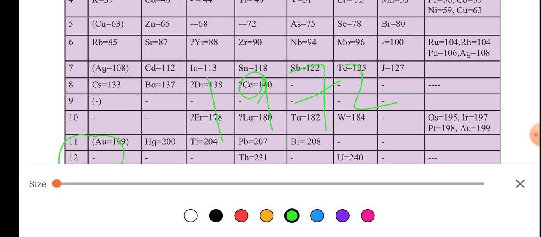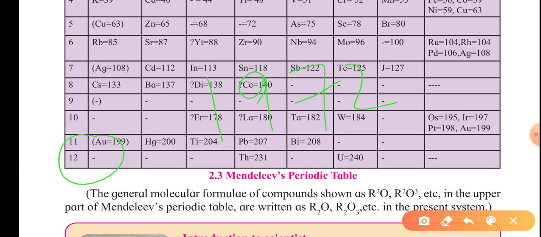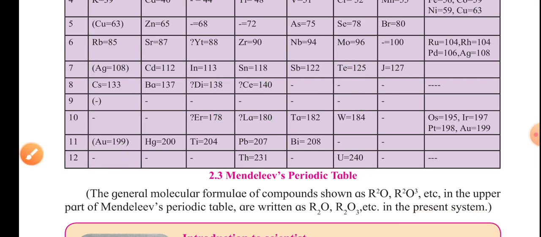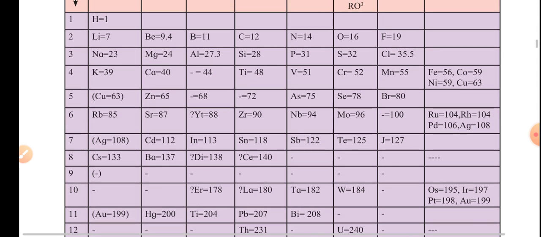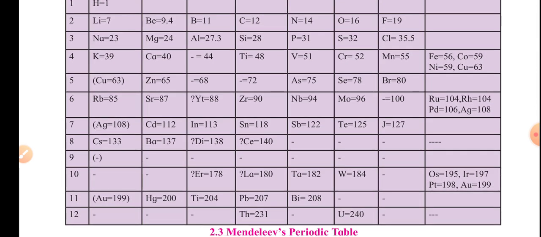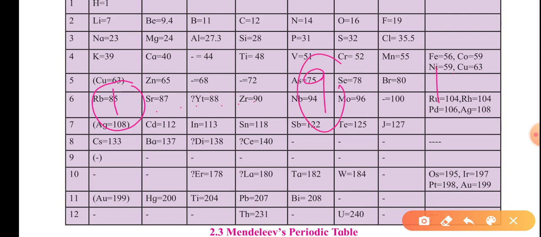One of the most important things that Mendeleev observed in his periodic table while arranging these elements is a periodic reoccurrence of elements with similar physical and chemical properties. Suppose this is the first element. After some time, the 9th or the 11th one shows certain similarities.